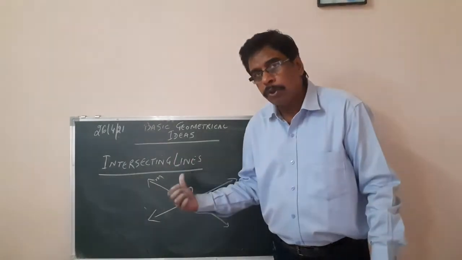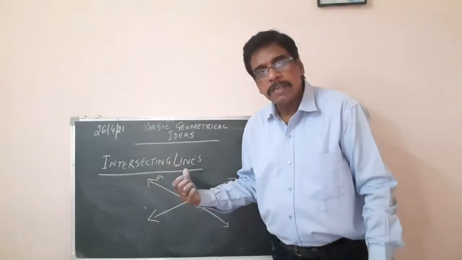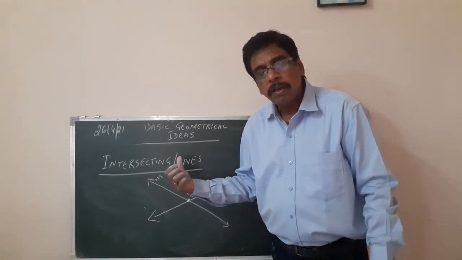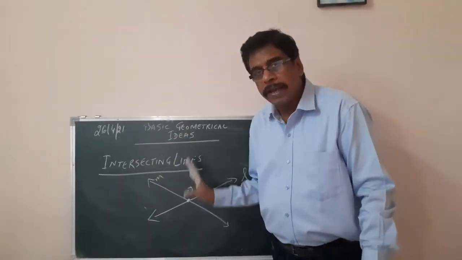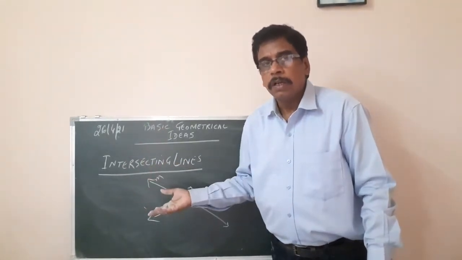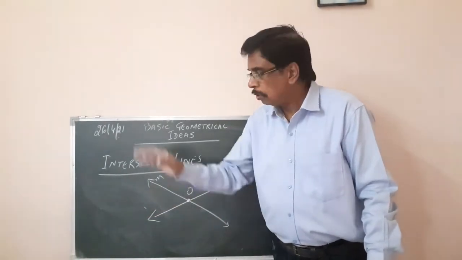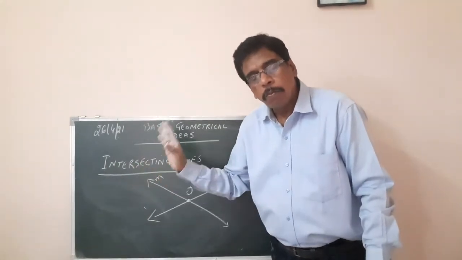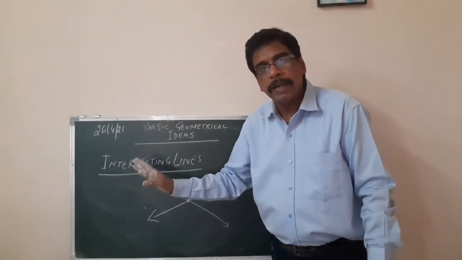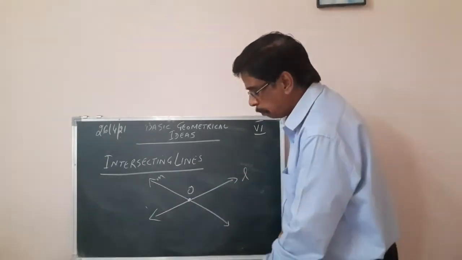So questions can be put to you with a figure. Name which are parallel lines, which are intersecting lines, which is a line segment, which are rays. A figure, a diagram, can be given to you, and from that you have to identify the following. That way questions are there in class 6th. That is why I explained the basics: point, line, line segment, ray, plane, perpendicular lines, parallel lines, intersecting lines. After doing this, we come to the next part, which is curve.